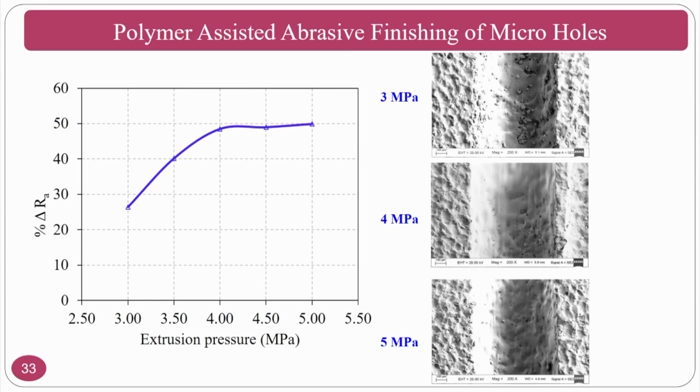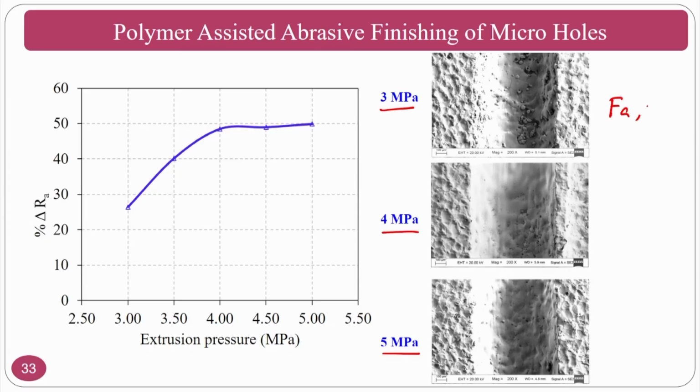Now we can see the extrusion pressure effect on the micro hole finishing. If you have 3 megapascal, 4 megapascal and 5 megapascal, the thing is that at low pressures, your axial force, axial velocity and radial force are approximately small compared to 5 megapascal. That means 5 megapascal means 50 bar, 40 bar, 30 bar. You may see that it is only a difference of 1 megapascal, but in terms of bar it is slightly higher.